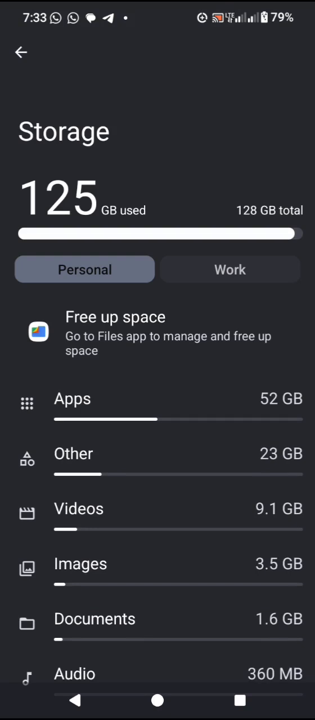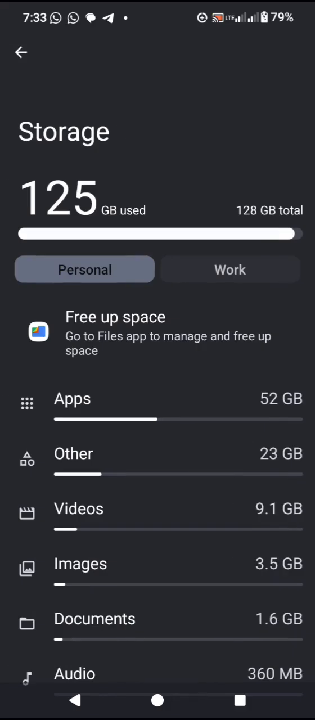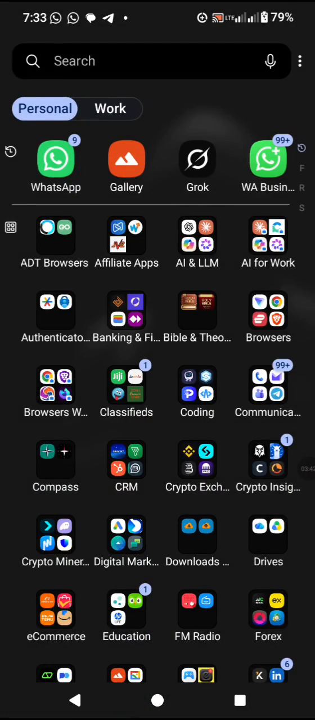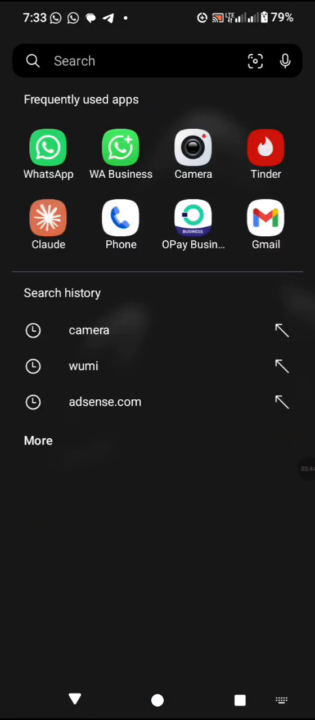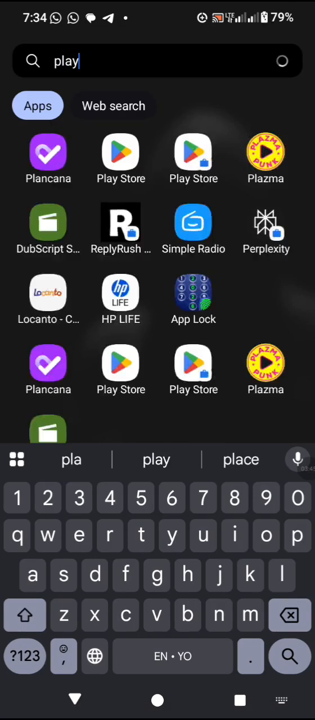If you want to free up the space, you can use this button right here to free up the space. But if you don't want to do that, I recommend that you go to the Play Store and download an application specifically for that use case. So you can just search for, let's see,